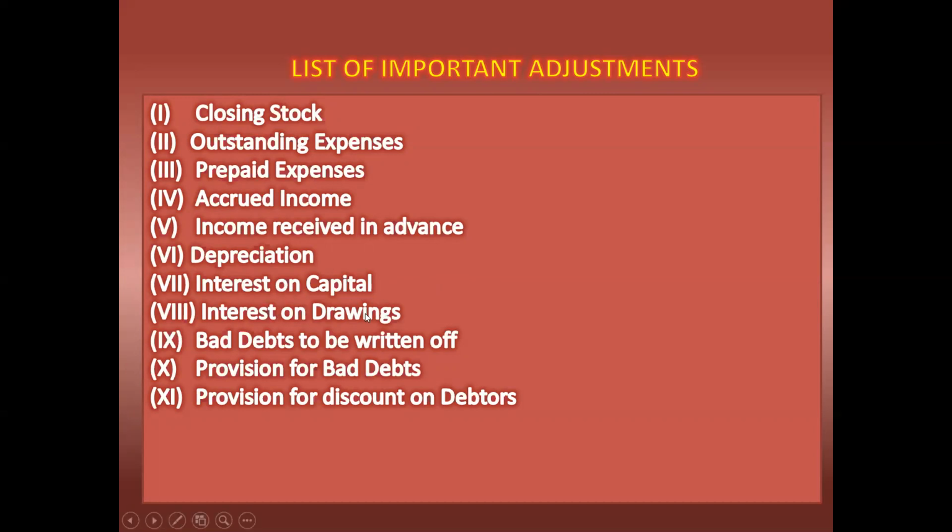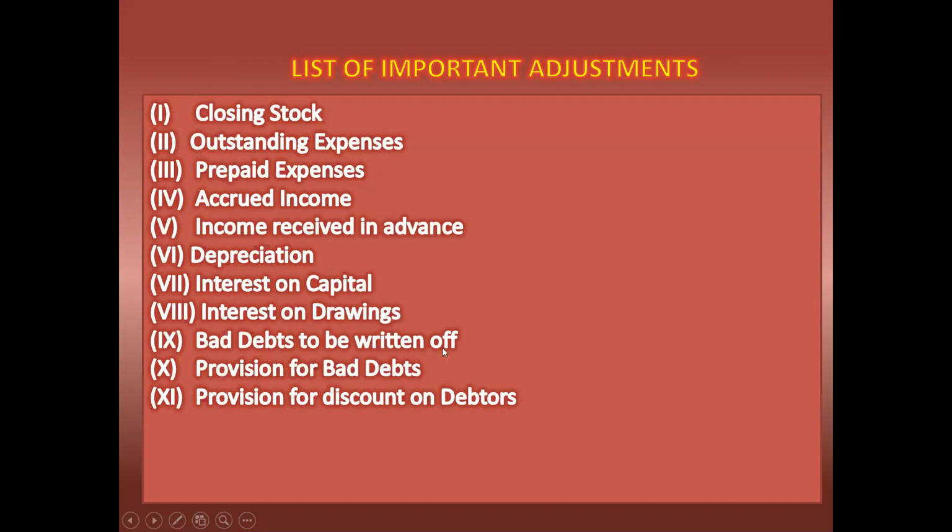Next, interest on drawings will come on the credit side of the profit and loss account. And the second effect, we should add the interest on drawings to drawings, and the total of drawings and interest on drawings should be deducted from the capital amount.